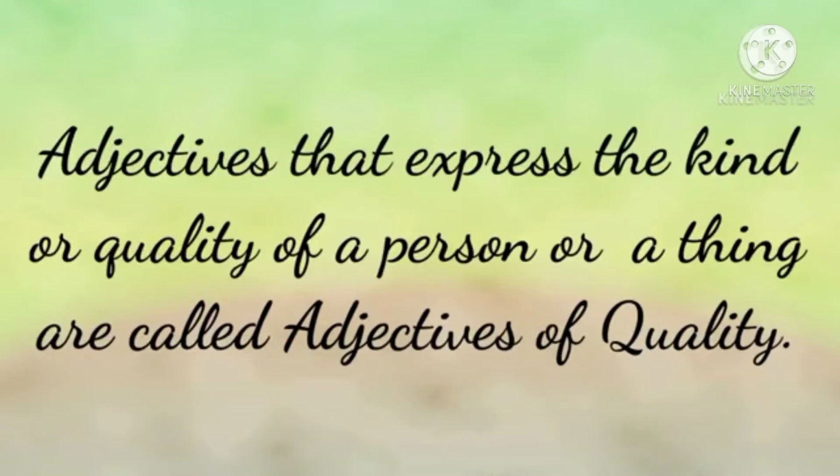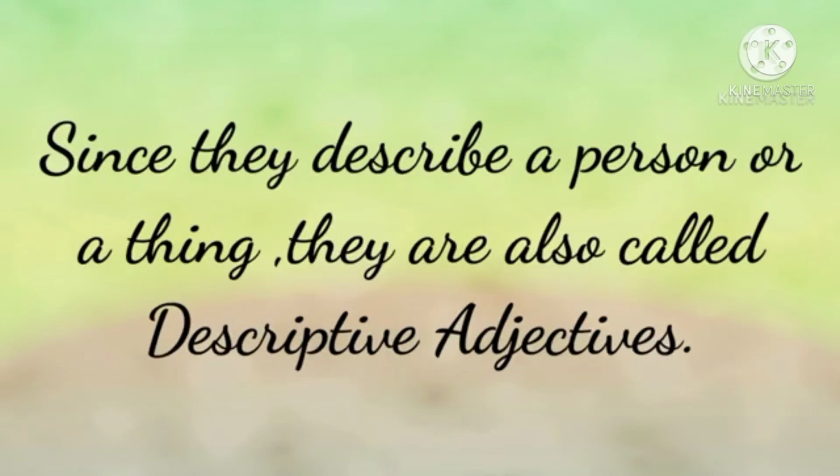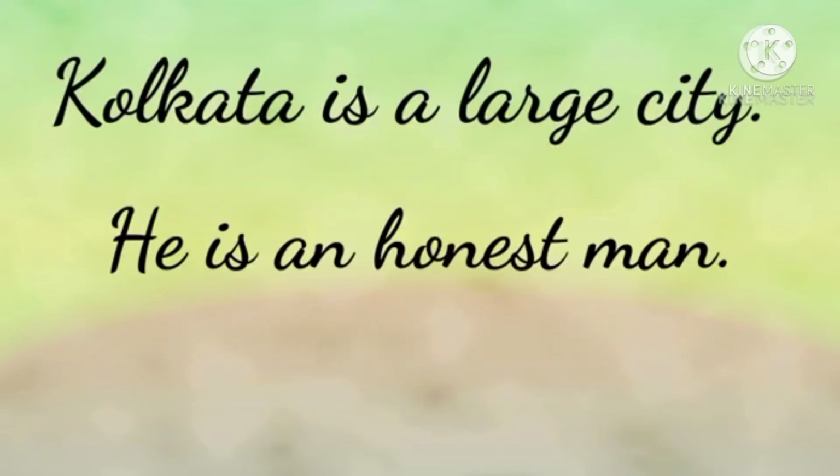Let's see what is an adjective of quality. Adjectives that express the kind or quality of a person or a thing are called adjectives of quality. Since they describe a person or a thing, they are also called descriptive adjectives. Examples: Kolkata is a large city. He is an honest man.